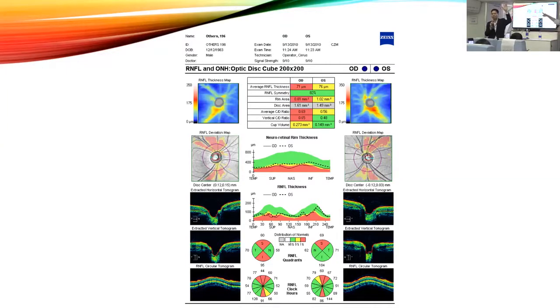Very good. So actually we have half, but when we have disagreement between the thickness map and the deviation map, we always would look at the thickness map as a reference.